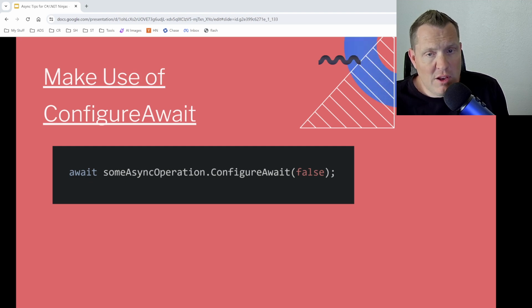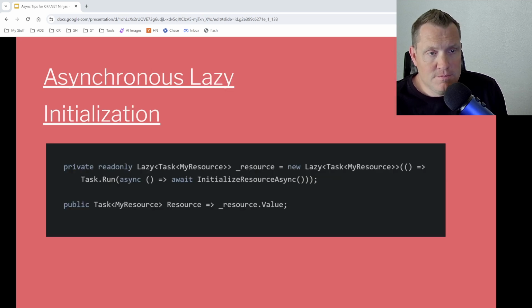Now, we also want to make use of ConfigureAwait, right? When you don't need to continue in the original context, you can use ConfigureAwait(false) to help mitigate the risk of deadlocks and improve performance by avoiding capturing the synchronization context.